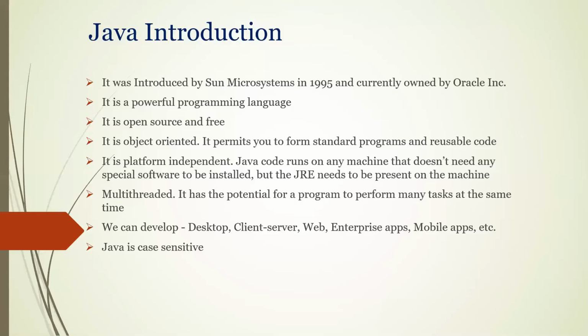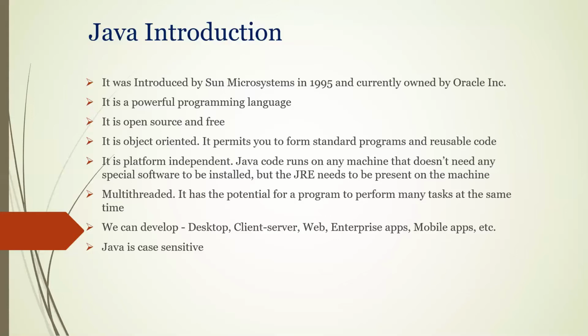That executable code can be executed on your machine or on another machine, whether the operating system is Windows, Linux, or Mac.